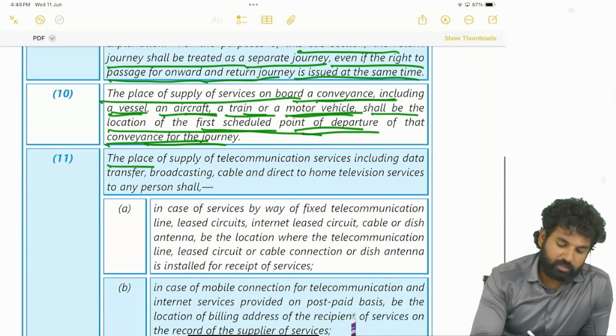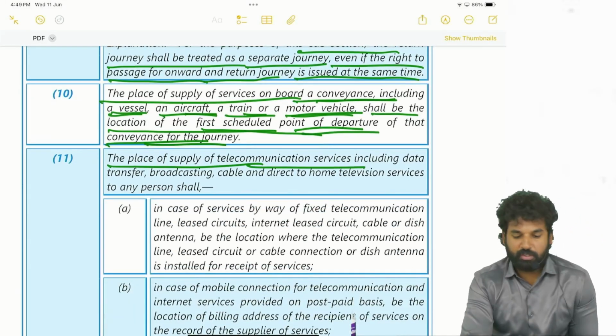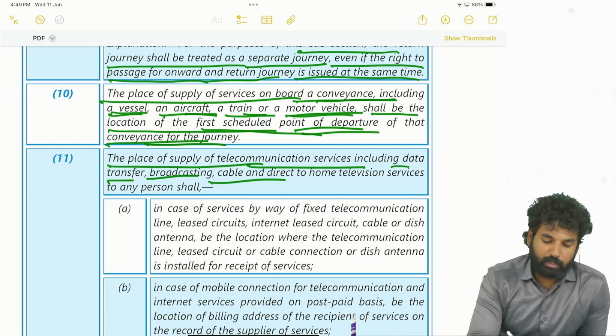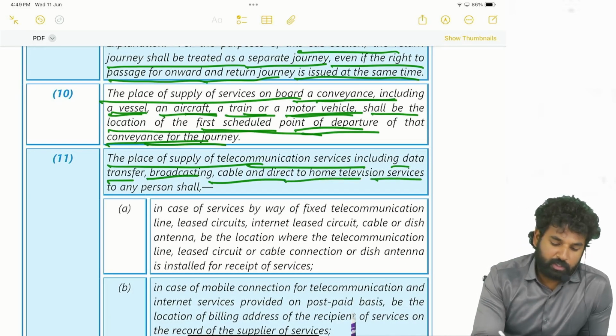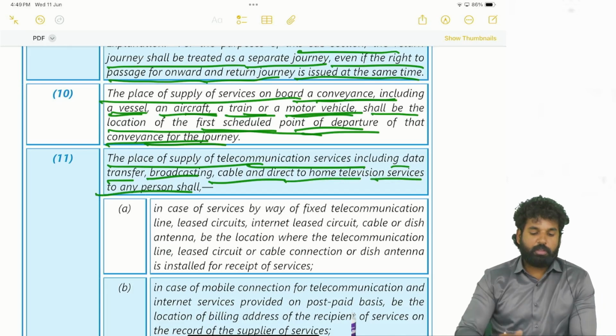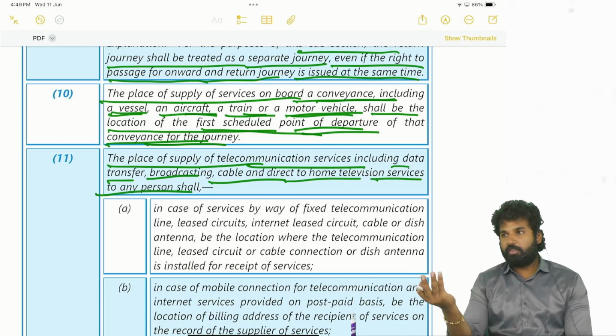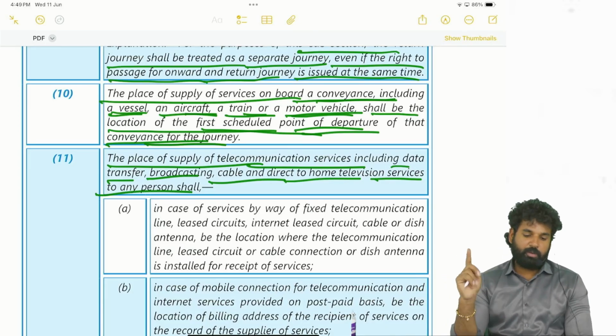Next, place of supply of telecommunication services, including data transfer, broadcasting, cable, and direct to home television services to any person. Okay, the place of supply of telecommunication services. So that means it may be cable TV services, or telephone services, or mobile services, or internet services. Whatever it may be, all comes under telecommunication services.